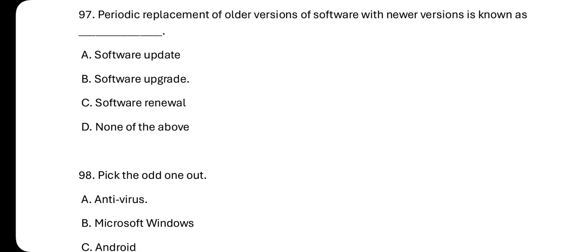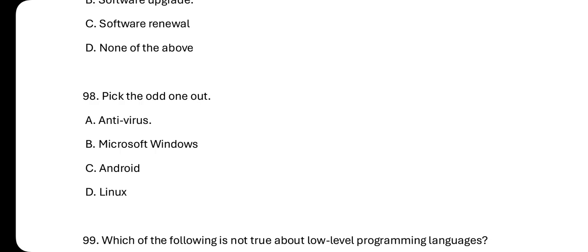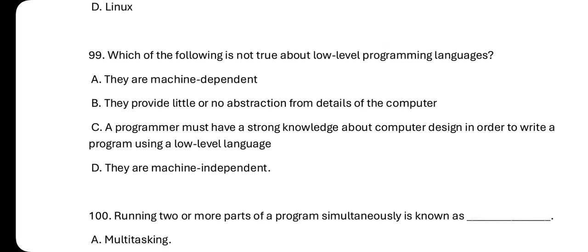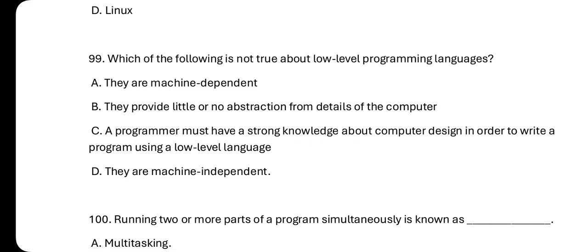Sorry, forgive me. Number 98, pick the odd one out. Antivirus, B Microsoft Windows, C Windows, and then D we have Linux. So the answer here is antivirus. Number 99, which of the following is not true about low-level programming languages? They are machine independent. I think I came across this question. That's it.